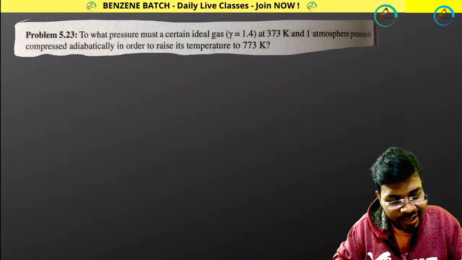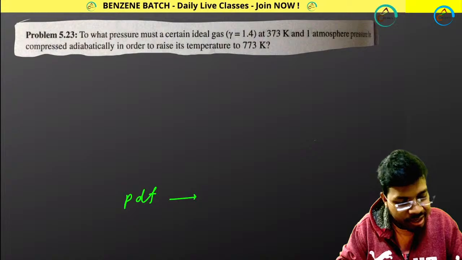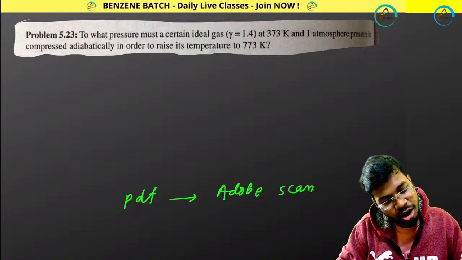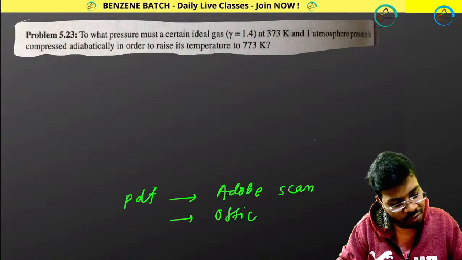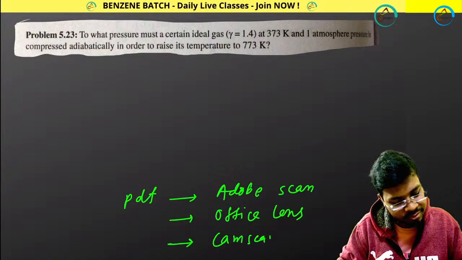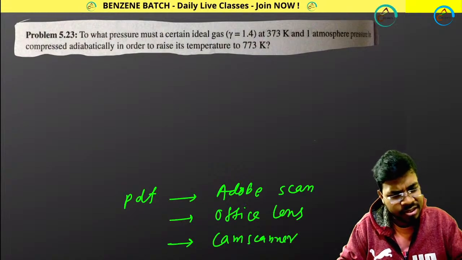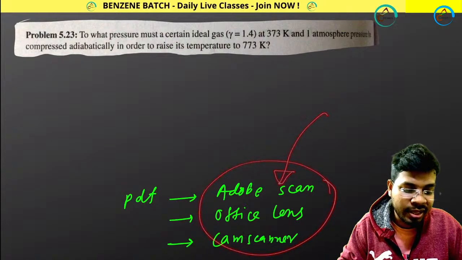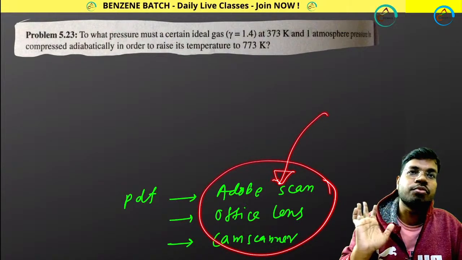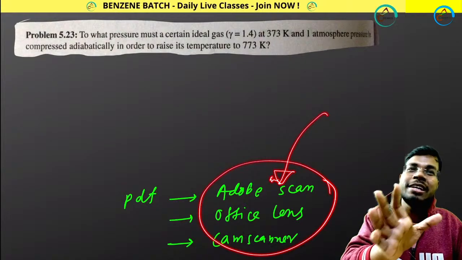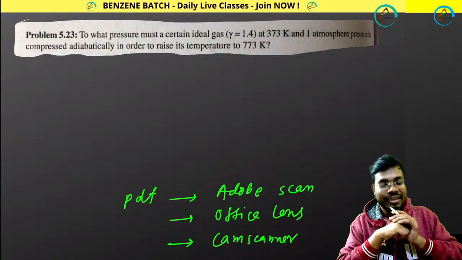Make a PDF file by Adobe Scan. I am giving you the application names: Adobe Scan, Office Lens, or CamScanner. Through these kinds of applications you will make your PDF file and then send it to the WhatsApp group. Yes, Akash, I have given it to you, you are replying late.